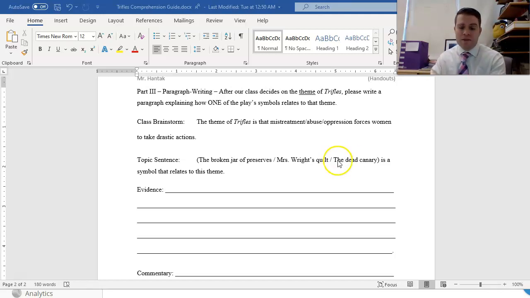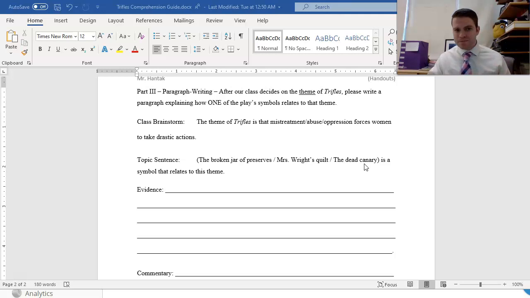The third symbol, and the biggest piece of evidence that the women find in the play, is the dead canary. What you might want to trace is the big similarity between the canary and Mrs. Wright's past. Remember that the women said that Mrs. Wright was pretty and lively and could sing when she was younger. Consider the fact that canaries do the same thing, and that canary is dead. You can probably draw a connection between that canary and Mrs. Wright's past.